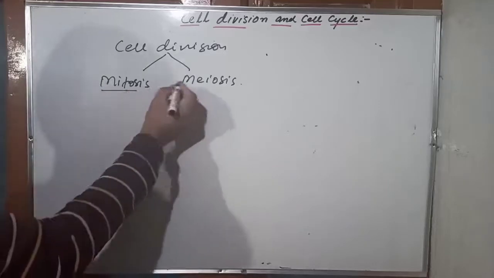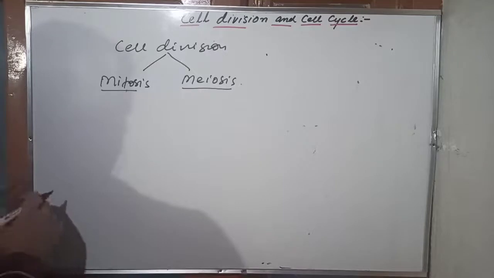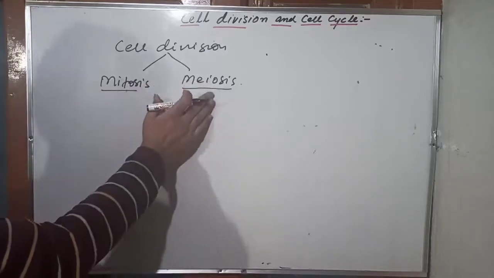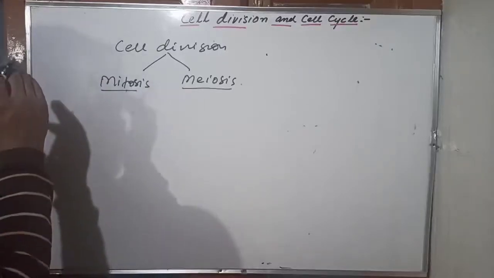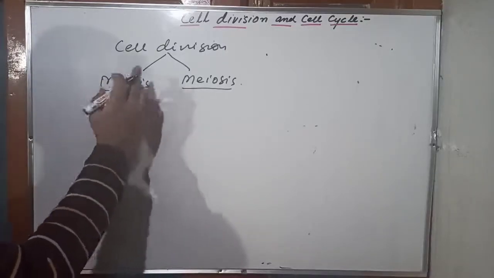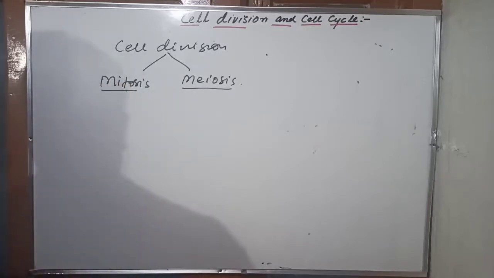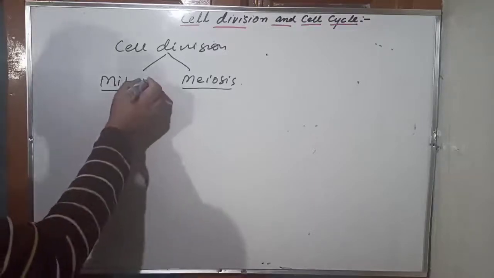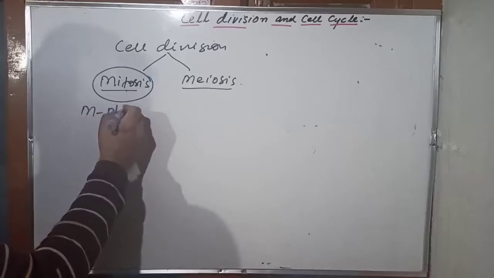Interphase for mitosis and interphase for meiosis is the same. Same means interphase consists of three phases, G1, S, G2, that we have discussed. Now we have to discuss the M phase of mitosis and M phase of meiosis separately. First, we will see the M phase of mitosis, because already we have seen the interphase of mitosis. M stands for mitotic phase if we are discussing mitosis, and here we can call it meiotic phase.